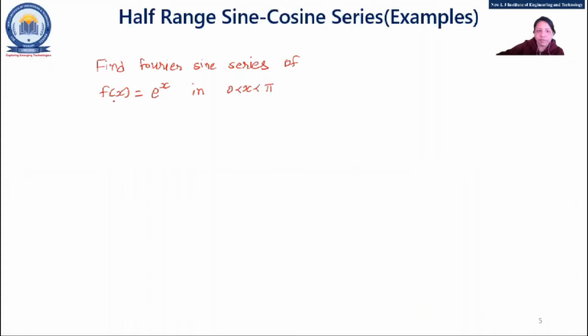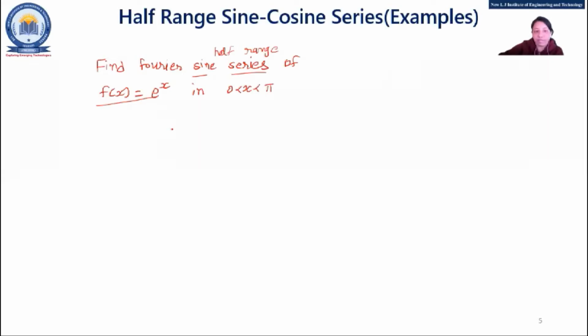So it will be what? Find Fourier sine series, right? Sometimes they are not defining half range sine series, but whenever there will be sine series and cosine series, it will be asked separately. So you need to consider that this is for half range only. Fine. And the function is given: f(x) equal to e raised to x.